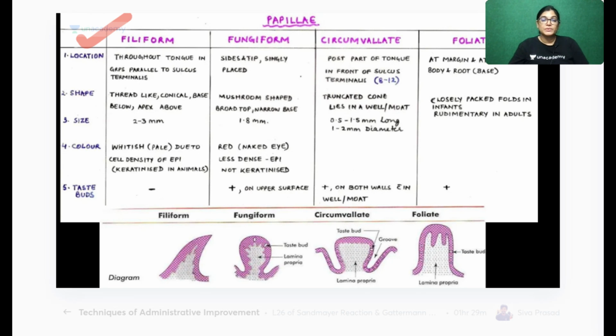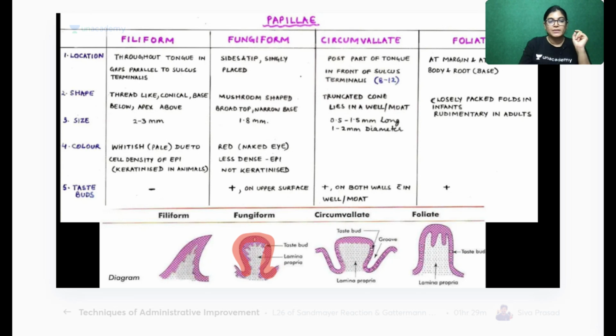So actually, I would like to share this. This shows the difference between the different kinds of papilla. How many types of papilla do we have? We have filiform, fungiform, circumvallate and foliate papilla. All of you can download the PDF so you can revise it. Filiform papilla is all over the surface, and this is its shape. The important feature of filiform papilla is slight keratinization.